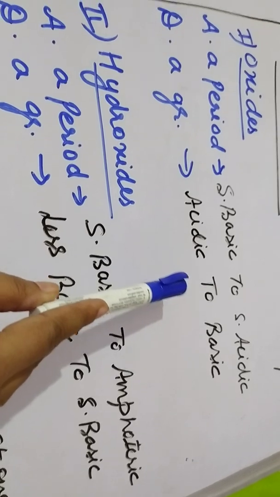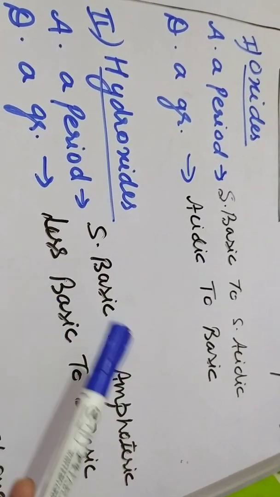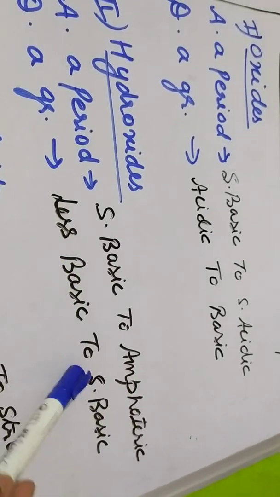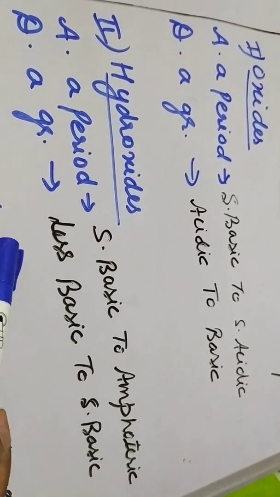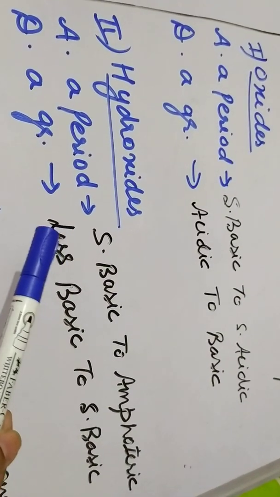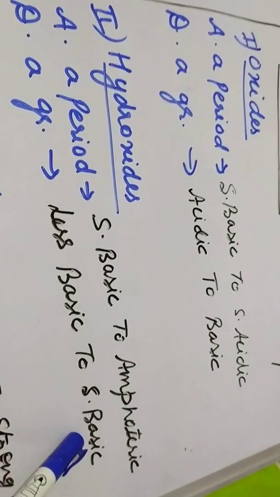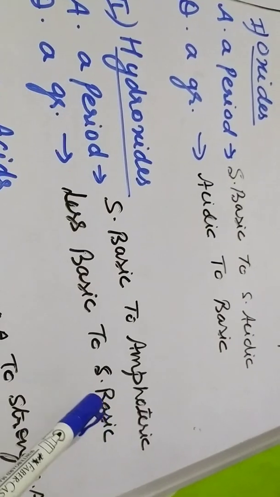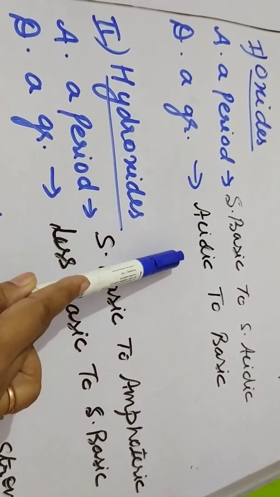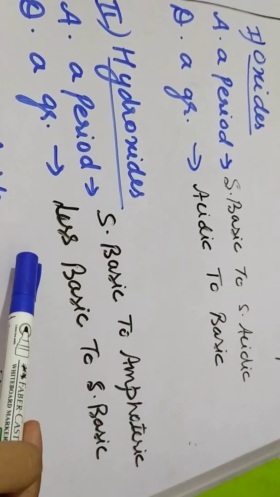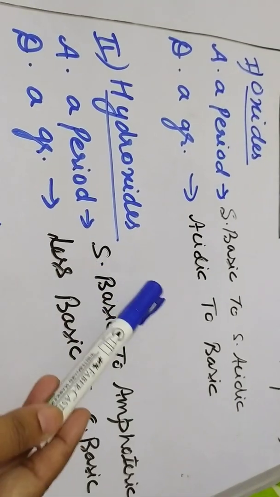Either you tell it in the form of acidic and basic, where the upper one will be acidic and the lower one will be basic. And if in case of basic term only I have to tell, then the upper one will be less basic as compared to the downward, because down a group metallic character increases. And metallic or electropositive elements form basic oxides and hydroxides. So down a group, they will show basic character, strongly basic character, while upward in a group, they will show either acidic character, or you can say if you compare, then less basic character. So both follow generally the same trend.